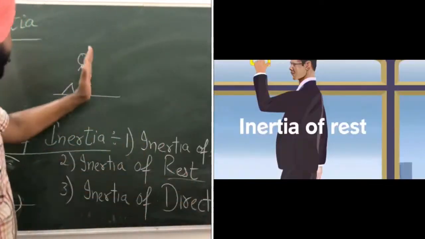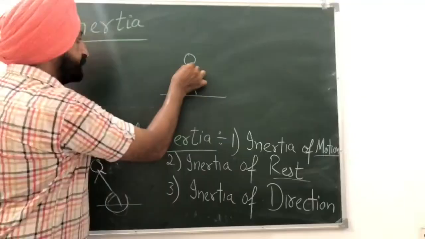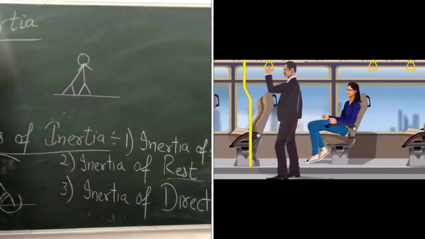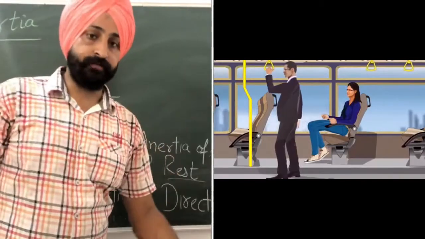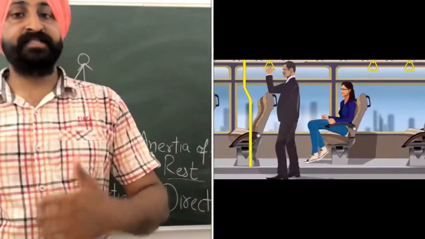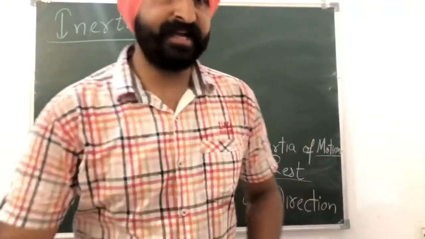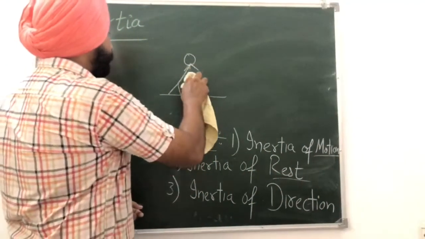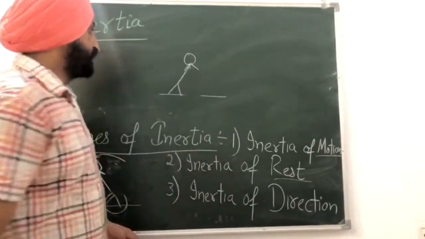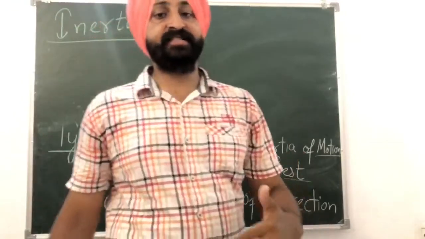That is why you will fall in the backward direction. So when the bus suddenly starts, you tend to fall in the backward direction. This is the example of inertia of rest.